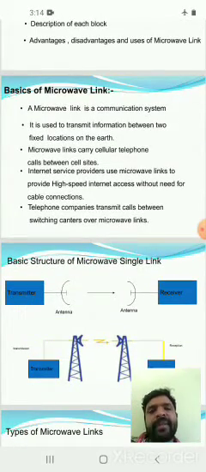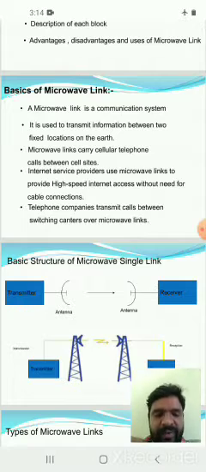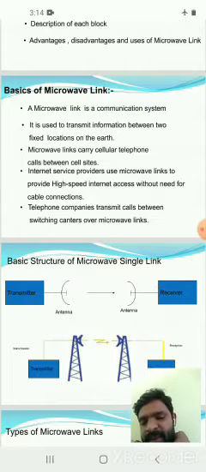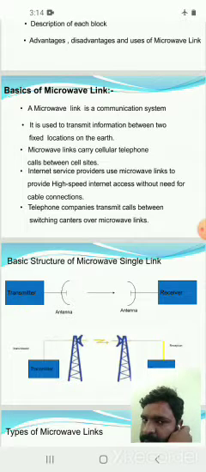That means the microwave link is a communication system. It is used to transmit information between two fixed locations on the Earth. So here it is used to transmit information or for communication purposes between two positions on Earth.